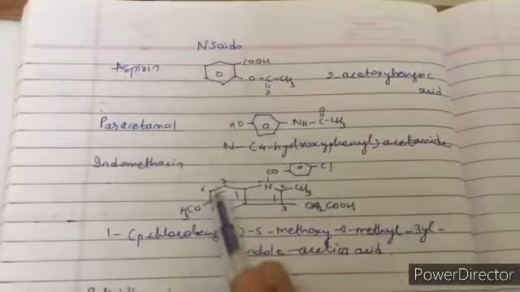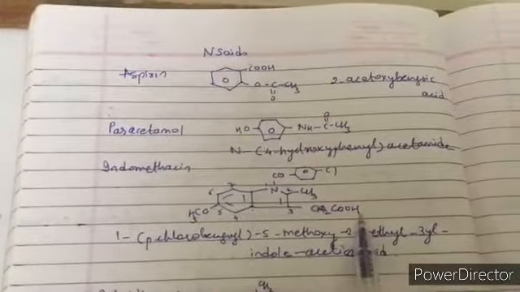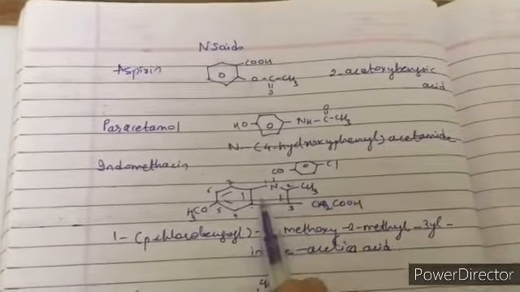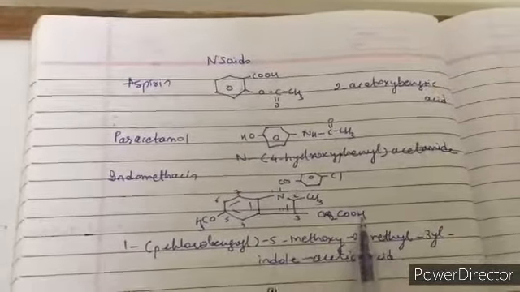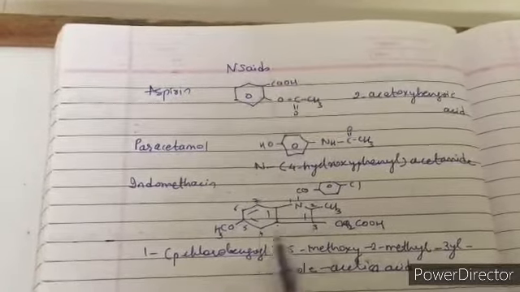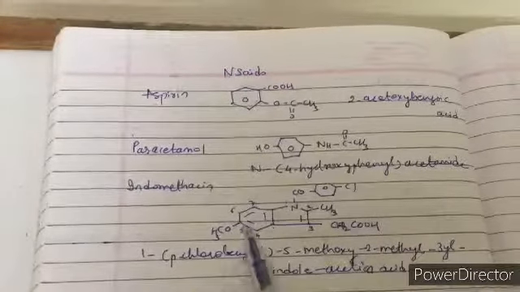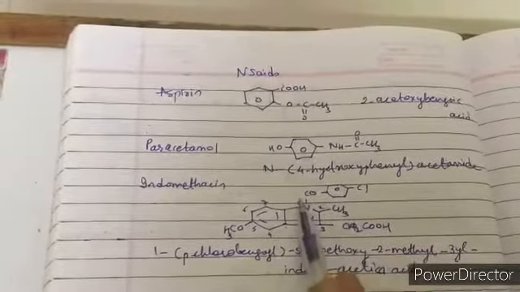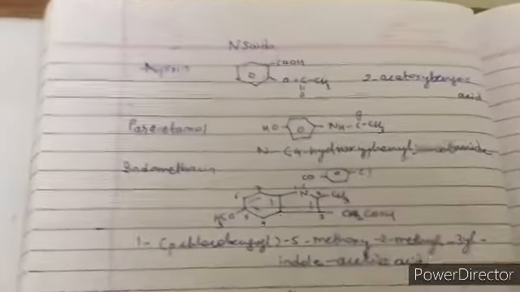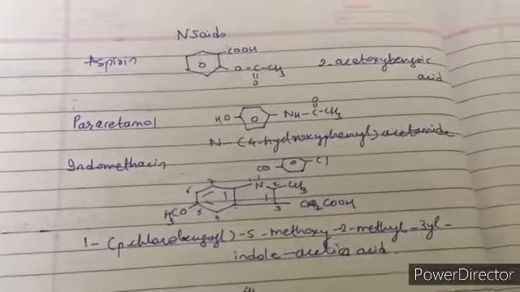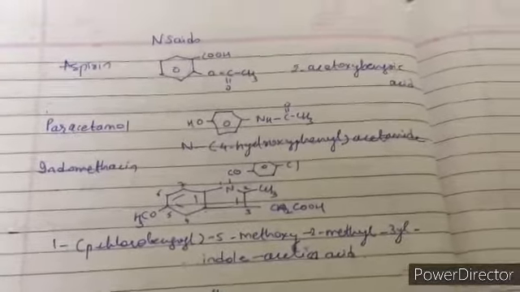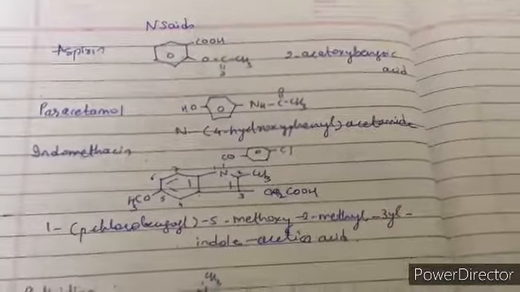The next drug is indomethacin. In indomethacin we have, this is your indole, acetic acid. In indole we have benzene, and to this attach 5-membered nitrogen ring and CH2COOH. So this is indole acetic acid. Now if you see the numbering, it is 1, 2, 3, 4, 5, 6, 7. So we have 5-methoxy 2-methyl group, and on 1 we have parachlorobenzoyl. So the name of indomethacin will be 1-parachlorobenzoyl, 5-methoxy 2-methyl 3-yl indole acetic acid.